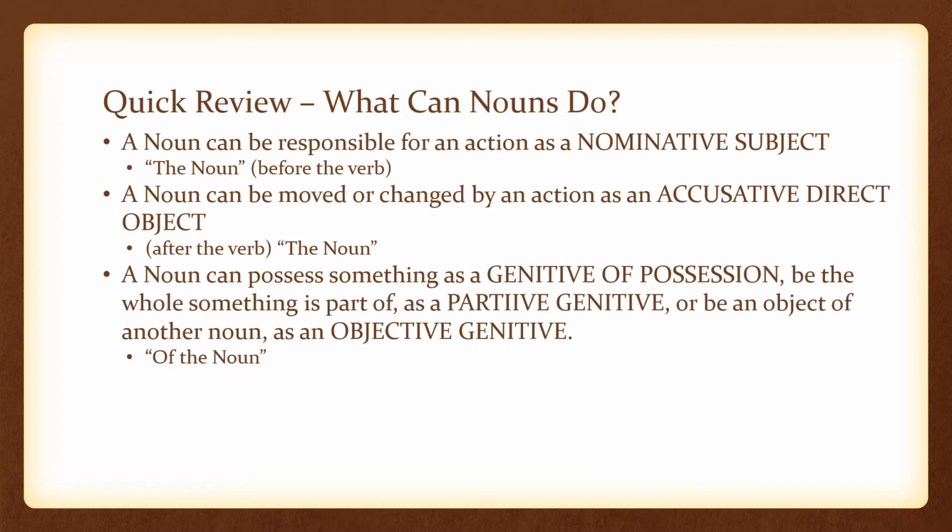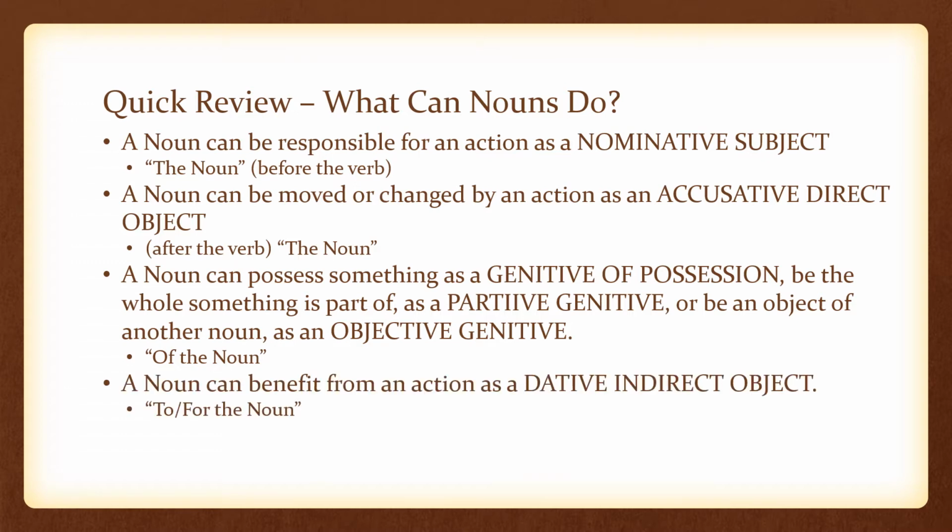A noun can possess something as a genitive of possession, be the whole something is a part of as a partitive genitive, or be an object of another noun as an objective genitive. In English, it looks like this: of the noun. All three of those examples can be translated as of the noun. Sometimes you'll see the possession with an apostrophe s, the noun's.